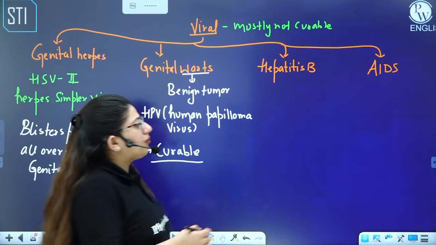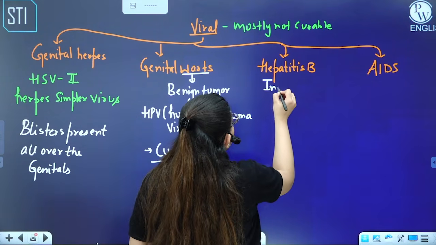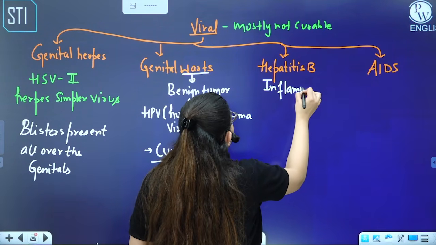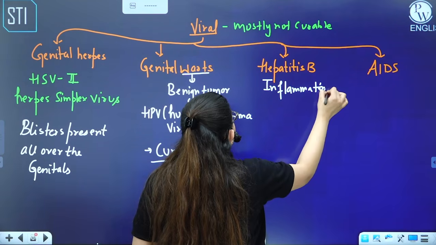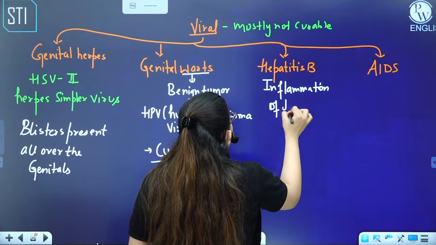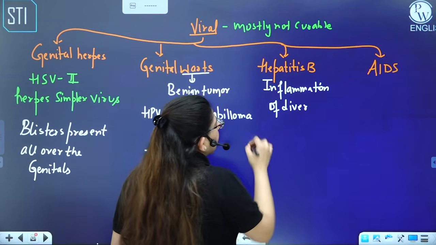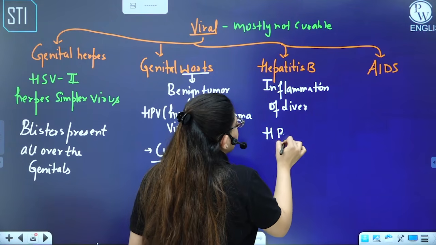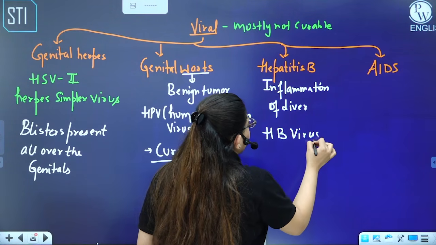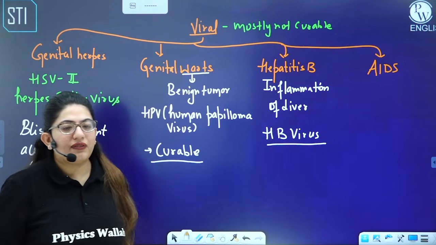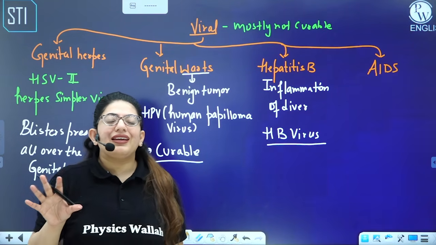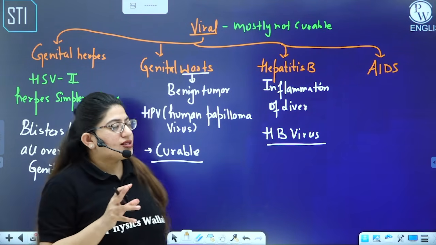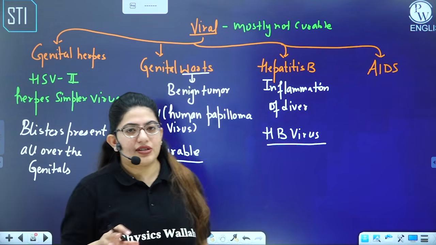Hepatitis B is the inflammation of the liver. The word hepatic, we always use it for the liver. And why is this happening? Due to the hepatitis B virus. Right? This hepatitis B virus completely erodes the cells of your liver, and the liver actually gets damaged.